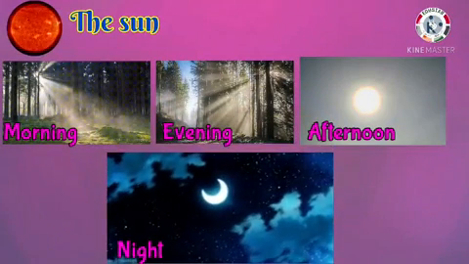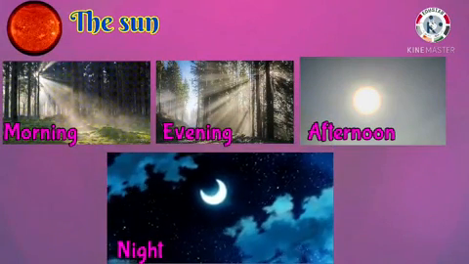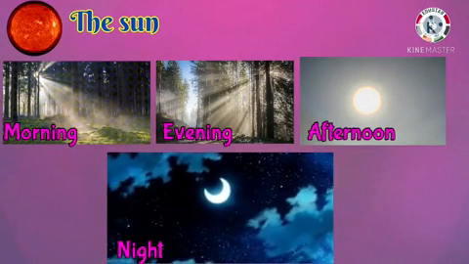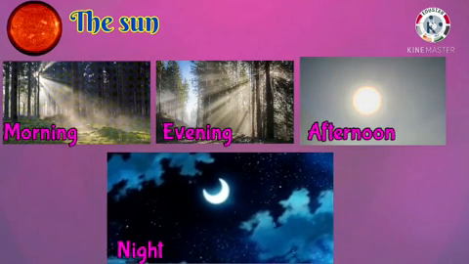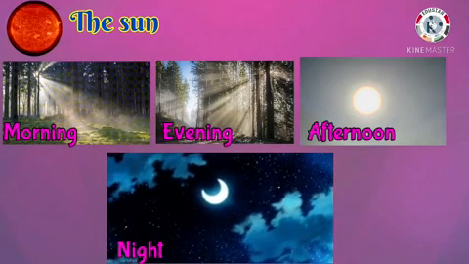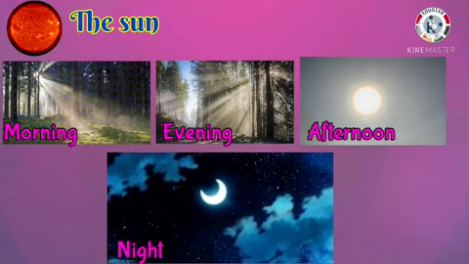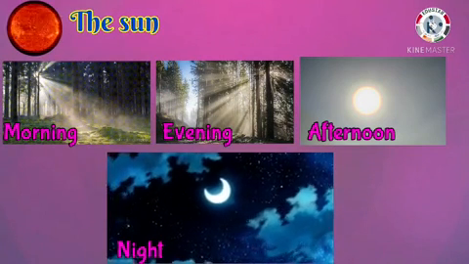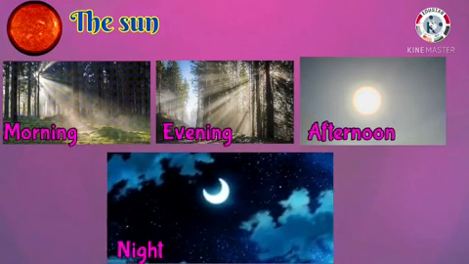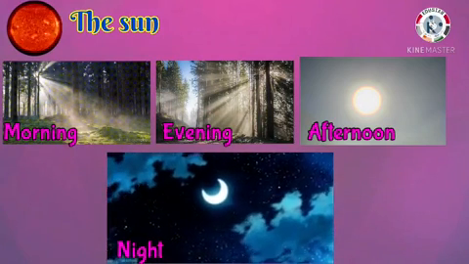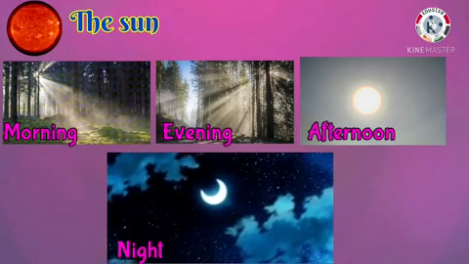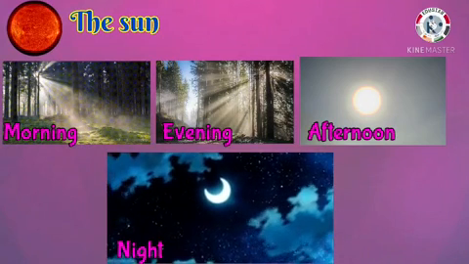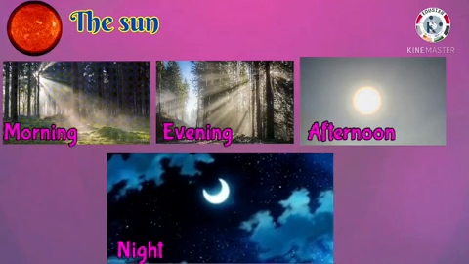First, the sun. In the morning and evening, the sun is low in the sky. So, the rays of the sun are slanting. At noon, the sun is at the highest point in the sky, so it shines directly overhead. Due to this, afternoon becomes the hottest part of the day. At night, the warmth of the sun is missing. Therefore, night is the coldest time of the day. This shows that the sun plays an important role in changing the weather of a place.